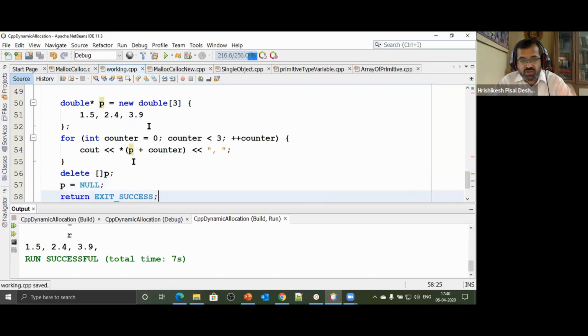Currently, we saw one more feature today. Had I not used this square bracket, then P is pointing to the base address of 1.5. Only this block of memory will get released, and these 2 variables will not get released. Memory leak. You allocate memory for some purpose, you forget to release it, you are not utilizing it, you lose its address as well. Memory leak.